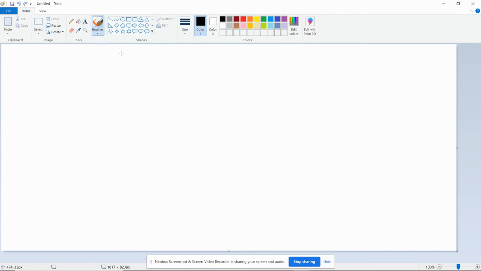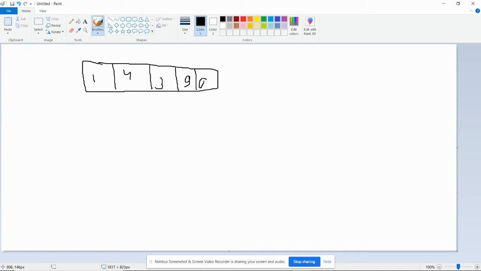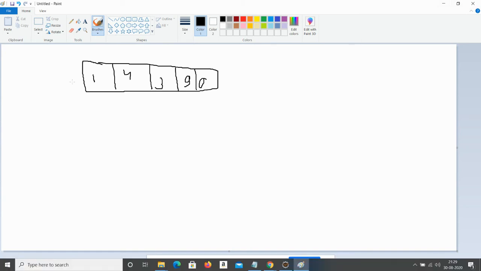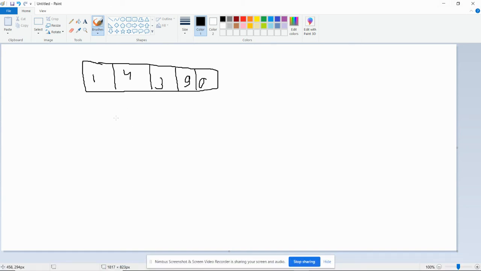For example, suppose I have an array of some elements: 1, then 4, then 3, then 9, and then 0. Now I need to sort this array, meaning it must become 0 1 3 4 9. So first of all, assume how it can be done. If you are doing it manually, how will you deal with such a problem?